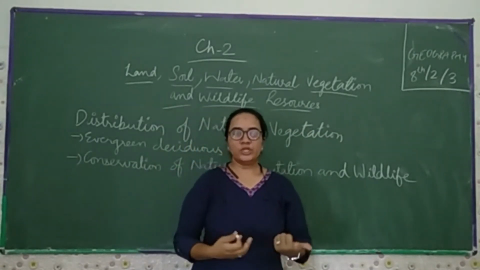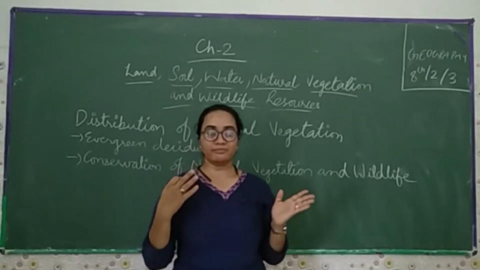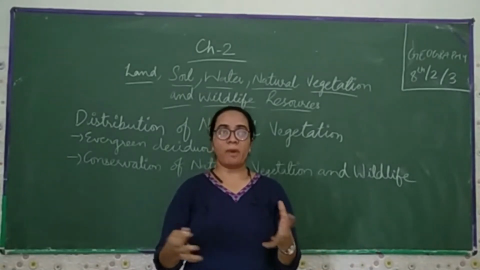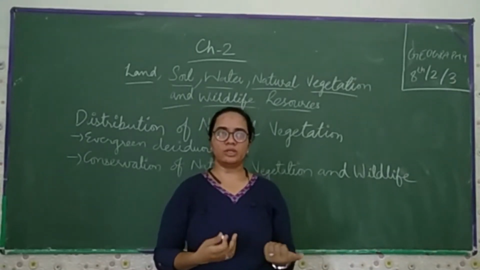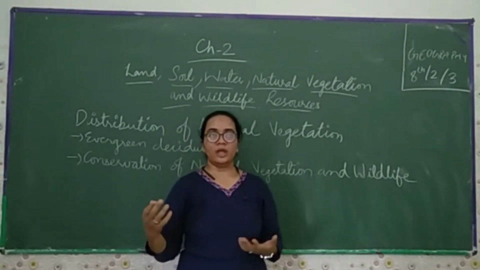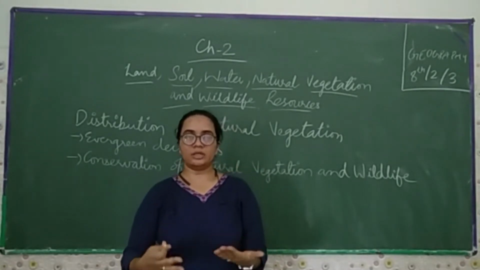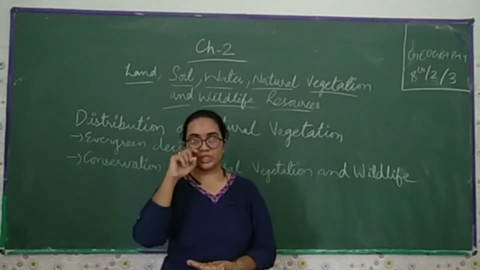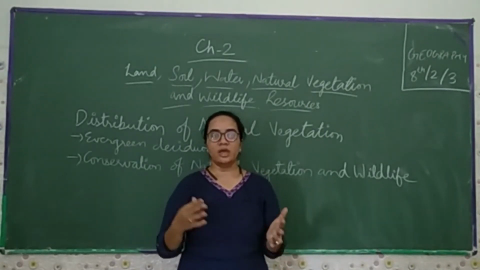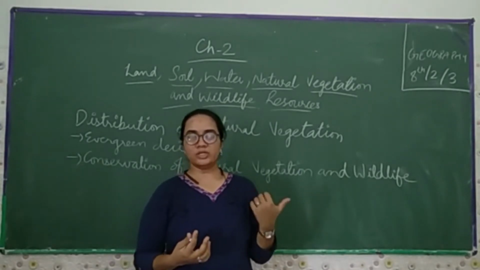In the previous two videos, you learned about land: the different textures, different soil colors, different parent rock, how we are using land, what kind of minerals we get and how beneficial they are for us. If we talk about soil, there are different kinds of soil, with parent rock, different textures, and all the minerals and vegetables that we get from nature. So we discussed this soil.